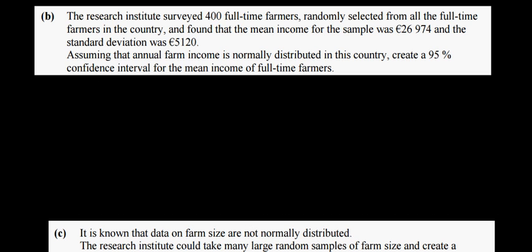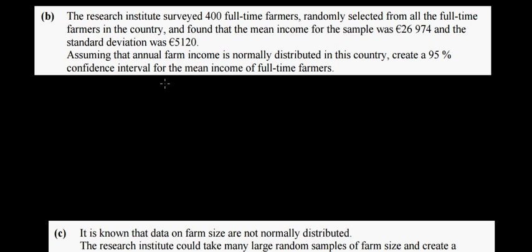Now the next part talks about the Research Institute surveying 400 full-time farmers randomly selected from the full-time farmers in the country, and found that the mean income of the sample was €26,974 and the standard deviation was €5,120.